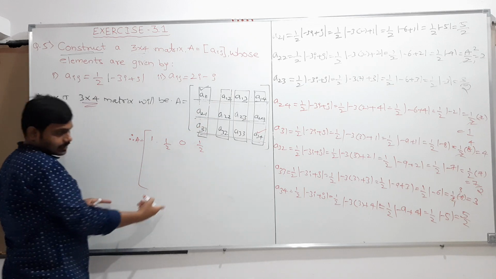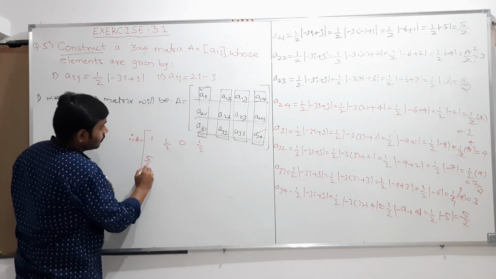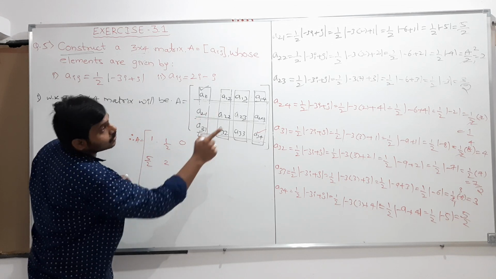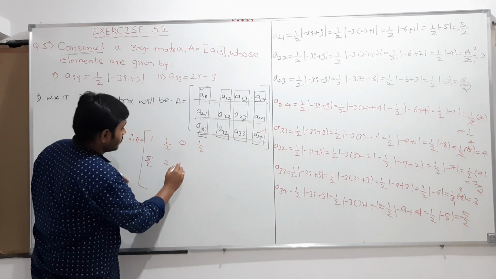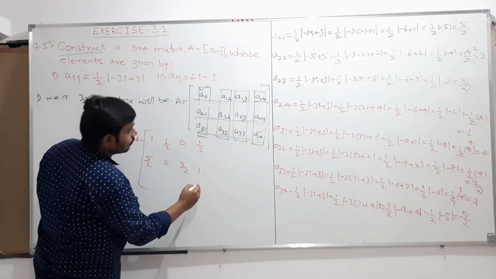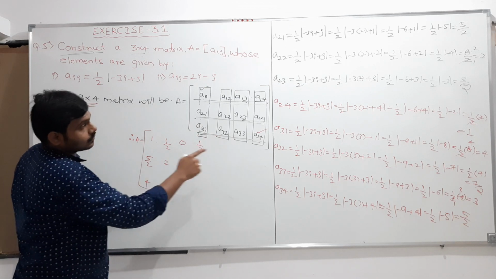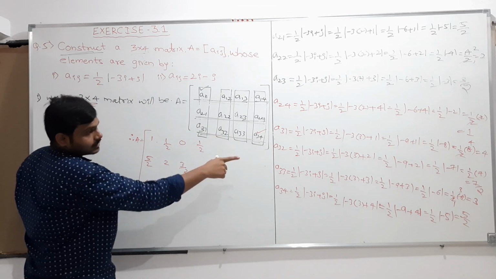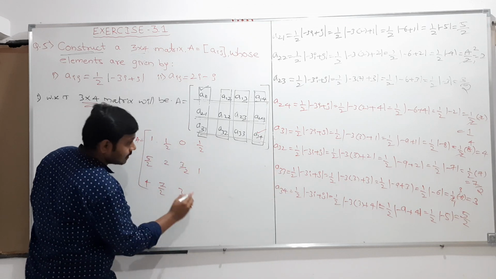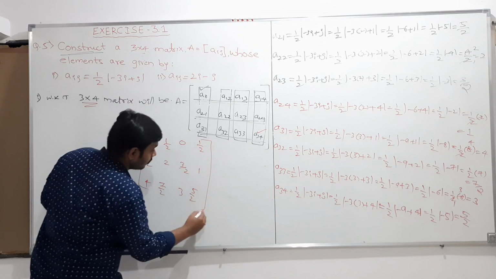Next, a21 value is 5 by 2, a22 value is 2, a23 value is 3 by 2, a24 value is 1. And next a31 value is 4, a32 value is 7 by 2, a33 value is 3, a34 value is 5 by 2.